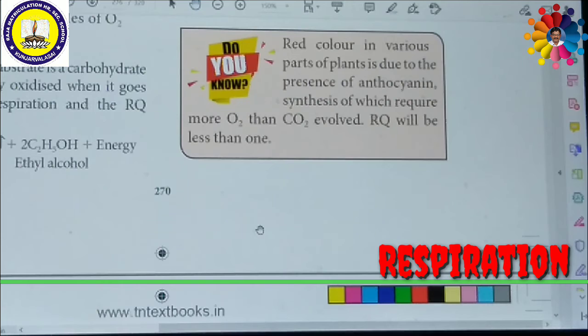Now we are going to see a very important tabular column: alcoholic fermentation and lactic acid fermentation. What are the differences between alcoholic fermentation and lactic acid fermentation? In alcoholic fermentation, it produces alcohol and releases carbon dioxide from pyruvic acid. But in lactic acid fermentation, it produces lactic acid and does not produce any carbon dioxide from pyruvic acid. Alcoholic fermentation takes place in 2 steps, but lactic acid fermentation takes place in a single step.